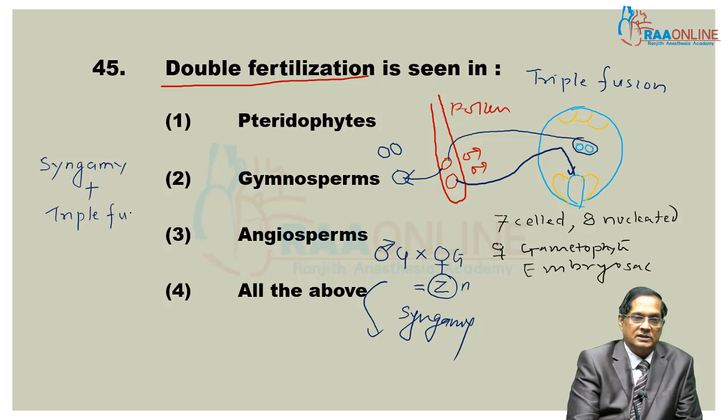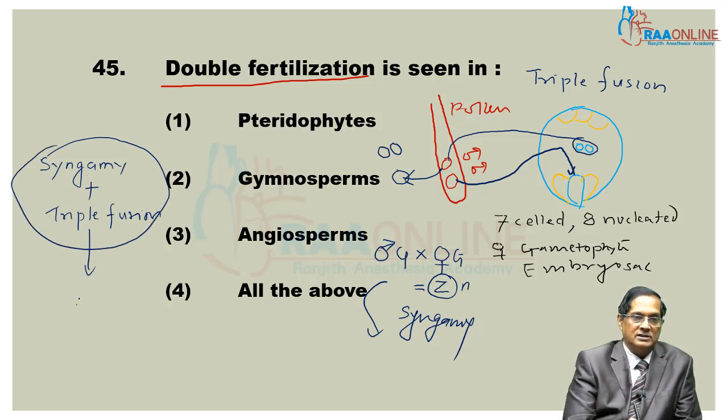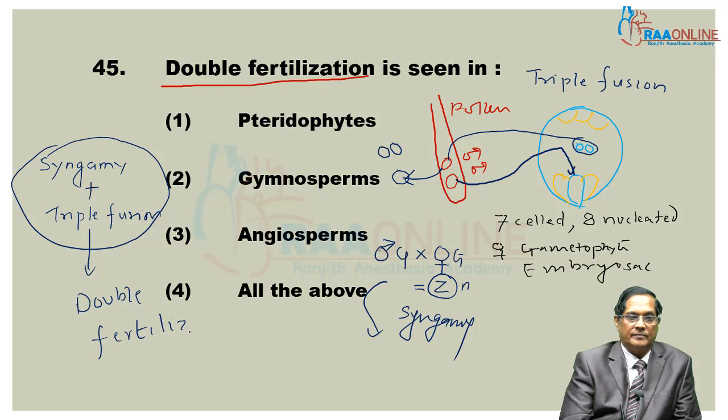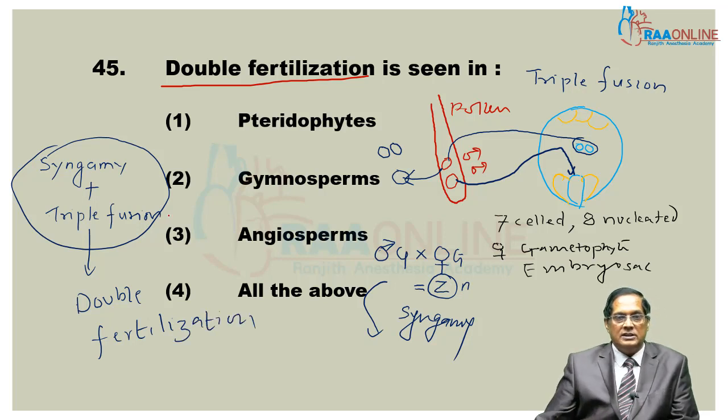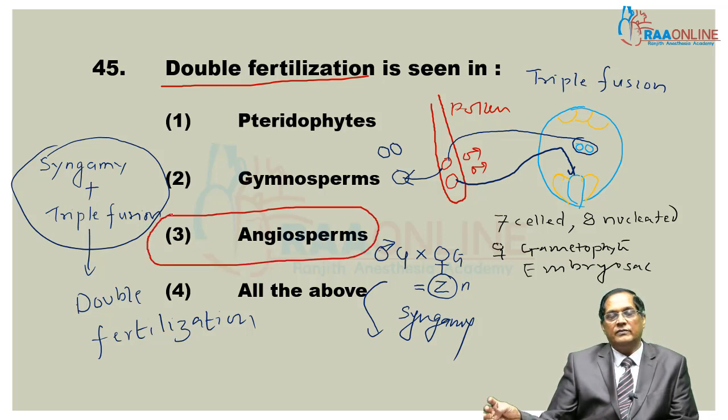One fertilization is syngamy, the second fertilization is triple fusion. Both are collectively known as double fertilization. And this is seen in angiosperms only. So double fertilization is a characteristic feature of angiosperms.